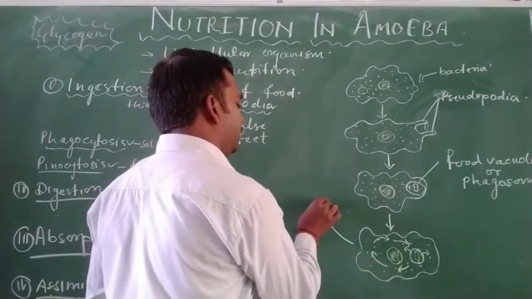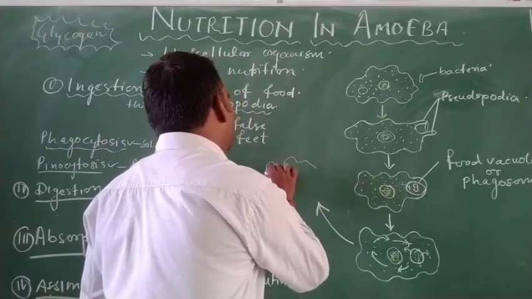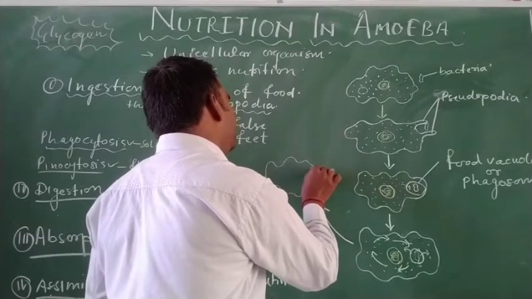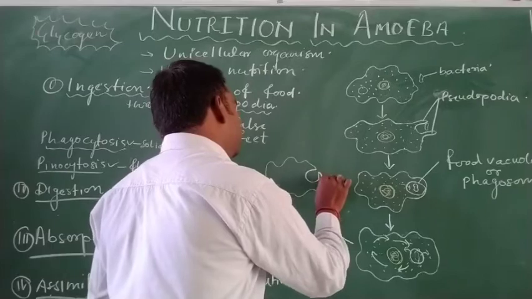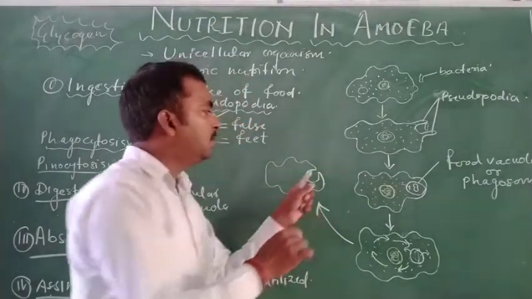In the next step in amoeba, the food vacuole comes near the cell membrane, and the cell membrane ruptures at the point of attachment of the food vacuole.